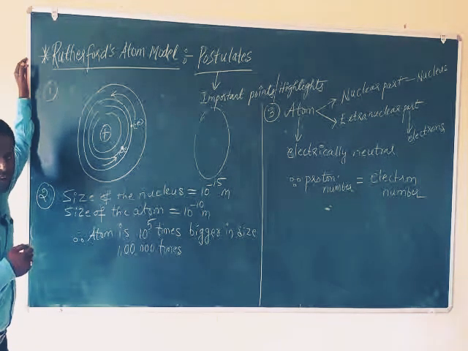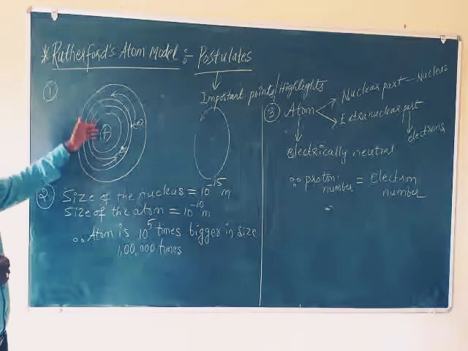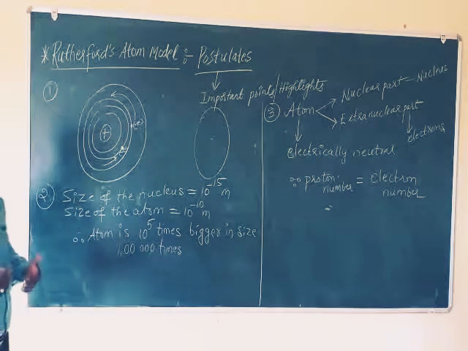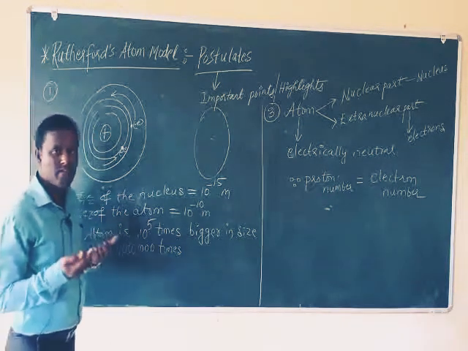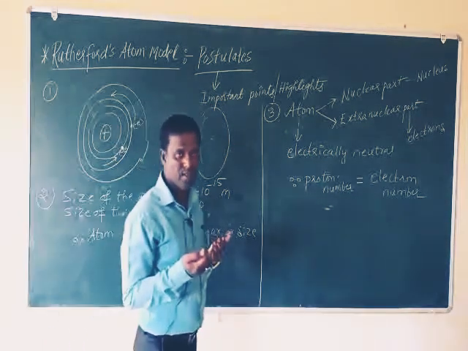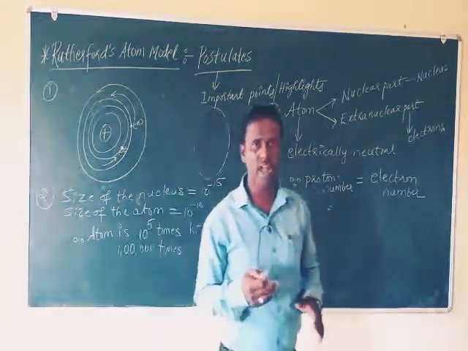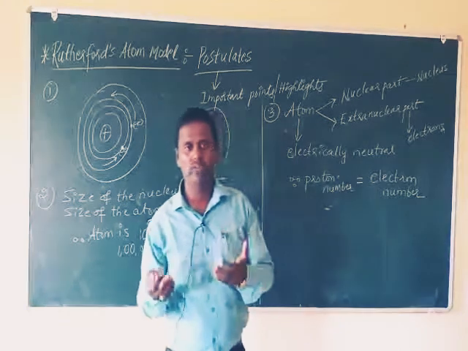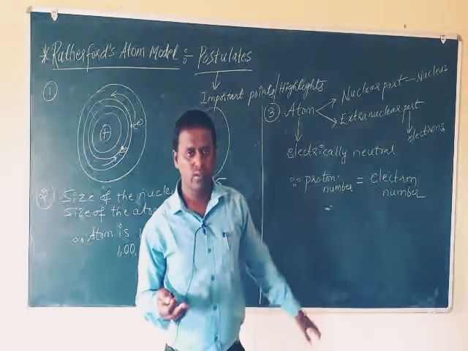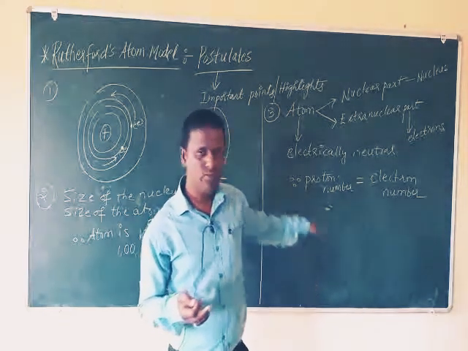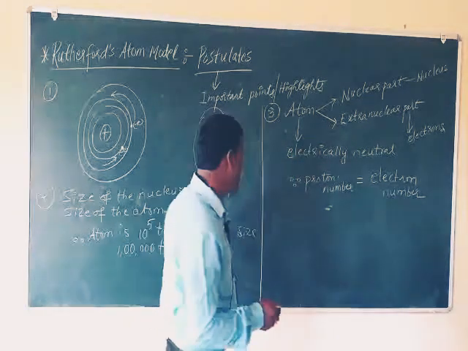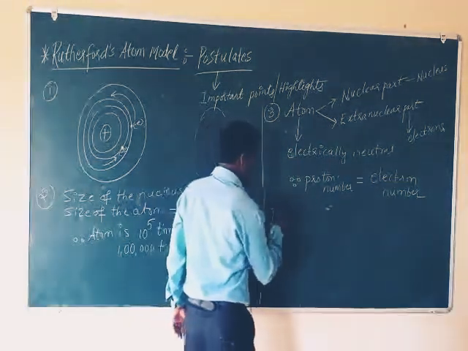When it loses its energy, it is going to fall into the nucleus. Thereby the atom will not exist. The atom is going to be exploded. So this model, Rutherford's atom model, fails to explain